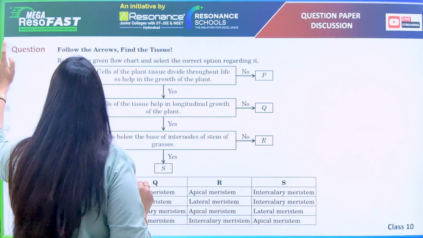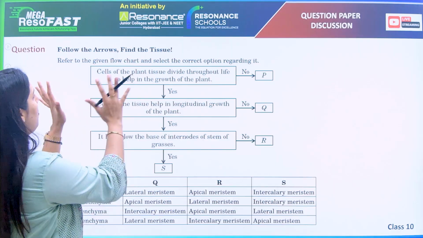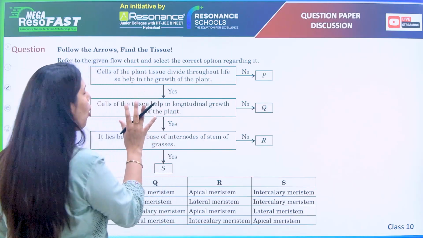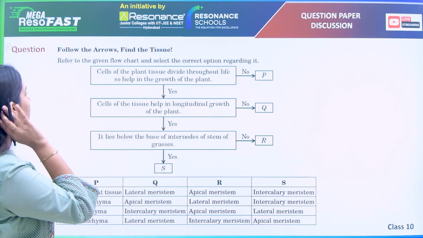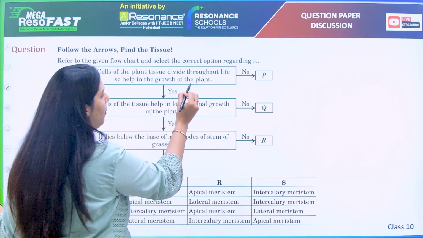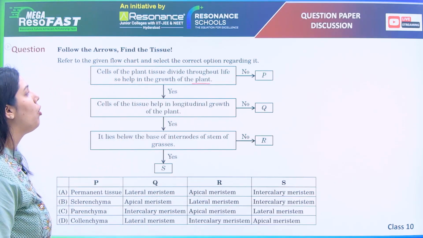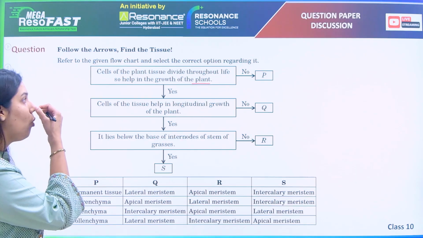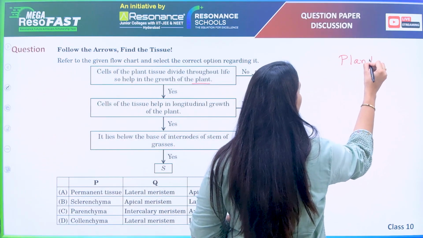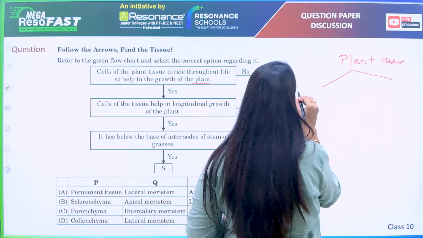Okay. Moving further, the next questions. Okay, so basically this is some chart which is given here, and accordingly we have to find out. Now this chart looks complex, but it is little easier when we will go one by one. Okay, so the flow chart is related with what? The plant. Fine. Cells of the plant tissue divide throughout life to help in growth of the plant. Now basically the plant tissue have broader two types. These two types are what?